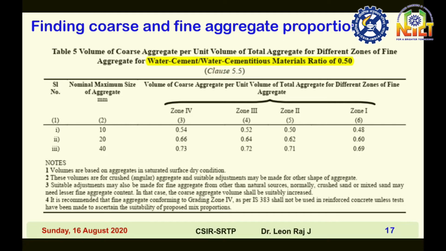Here you can see that as the zone value changes from 4 to 1, the Ca by Ta value decreases for any size of aggregate, it may be 10, 20 or 40, whatever it may be.